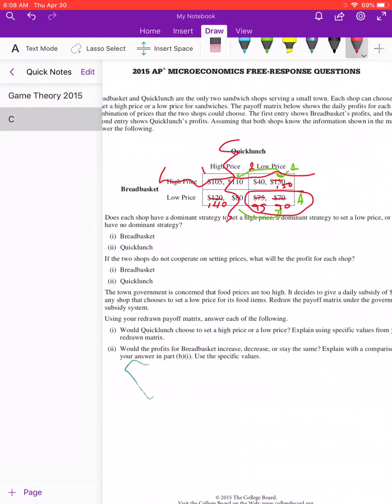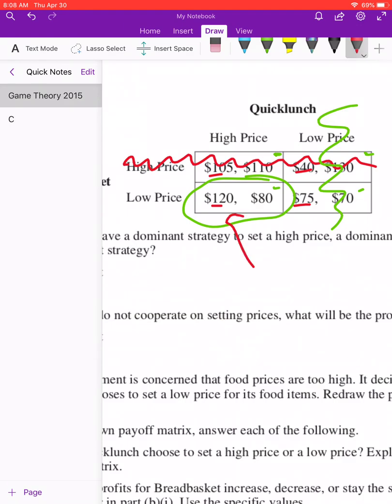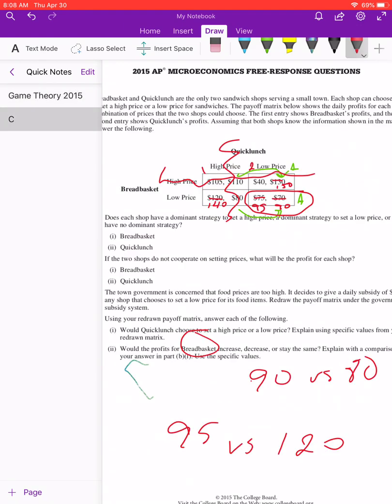As a result of the subsidy, Quick Lunch is now earning more, 90 instead of 80. It says explain with a comparison to B1. Breadbasket, I'm sorry, I just did Quick Lunch. So Breadbasket is going to be earning 95 versus 120, which is what we saw there, correct? And so the end result is that Breadbasket's profit is going to go down to 95 instead of 120, but Quick Lunch's profit goes up to 90 from 80.